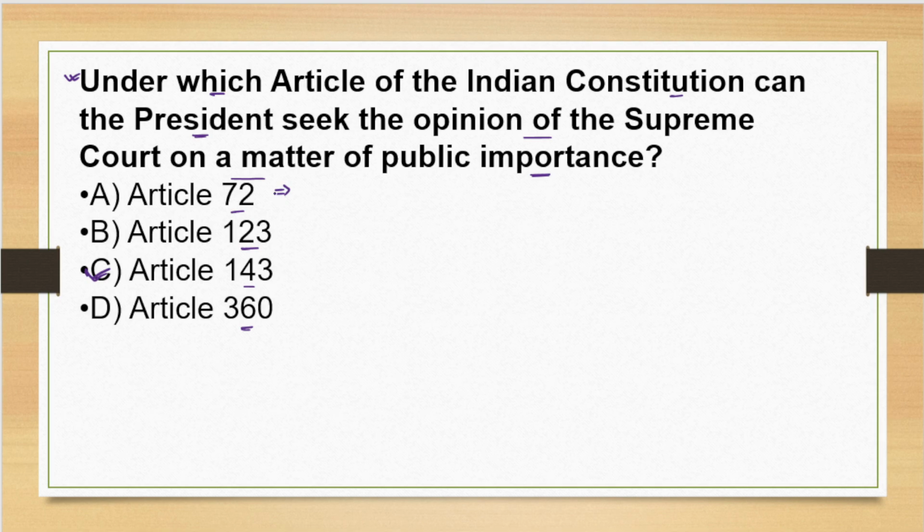Article 72 grants the President the power of pardon, reprieve or remission. It is the pardon, reprieve or remission given by the President to any offender. It gives this power to the President. Now Article 123 empowers the President to promulgate an ordinance. It's coming under ordinance, right?